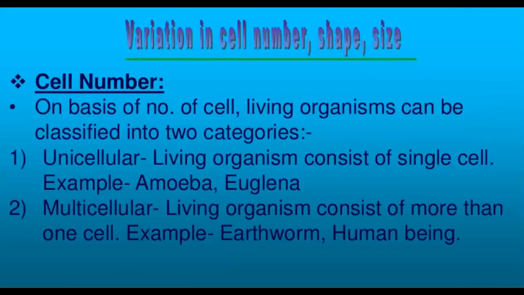Now, there are certain variations in the cell number, shape, and size. On the basis of number of cells, living organisms can be classified into two categories. They can be unicellular or multicellular. Living organisms that consist of a single cell are called unicellular organisms. Example, amoeba, euglena, etc. And multicellular organisms means those living organisms that consist of more than one cell. Example, earthworms, human beings, plants, etc.